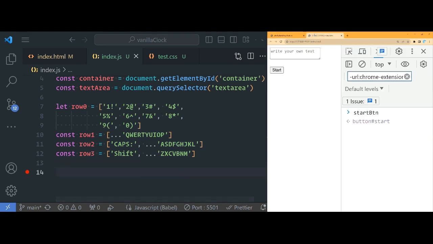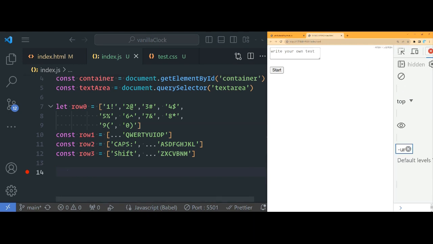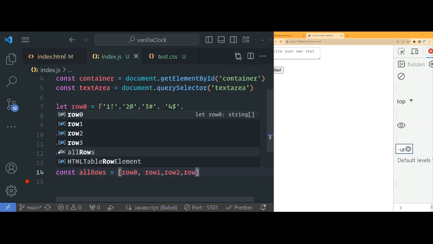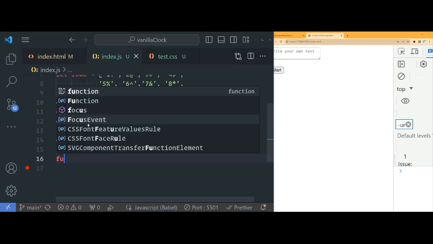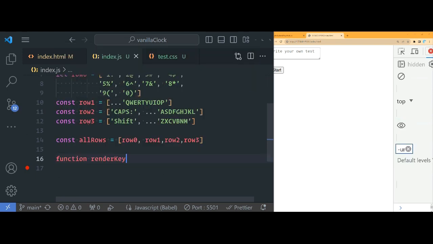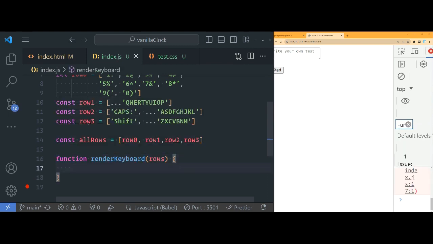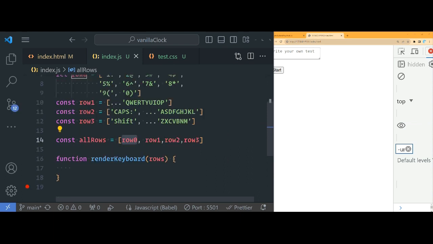Okay, let's go back to our new one right here. We move this to the side. So how can we render this? Well, first let's do const all rows will be equal to row 0, row 1, row 2, and row 3, like this. Okay, so now let's write a function, say render keyboard, and then let's pass in the rows. Now, notice this will be an array of arrays. So it's a nested array. So just keep that in mind.